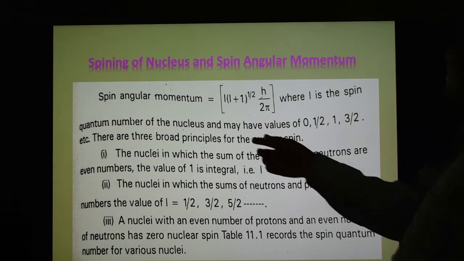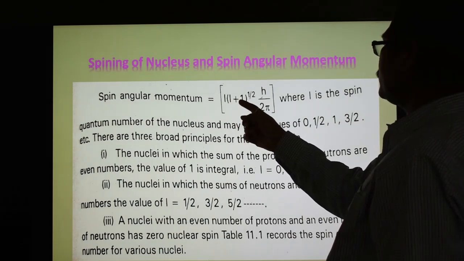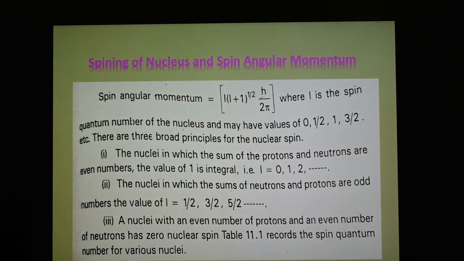Spin angular momentum equals the square root of I(I+1) times h/2π, where I is the spin quantum number of the nucleus, and it can have the values 0, 1/2, 1, 3/2. Now there are three principles for nuclear spin. Number one, for nuclei in which the sum of protons and neutrons is an even number, the value of I is integral, that is, 0, 1, 2. Second, for nuclei in which the sum of neutrons and protons is an odd number, I has the values 1/2, 3/2, 5/2.